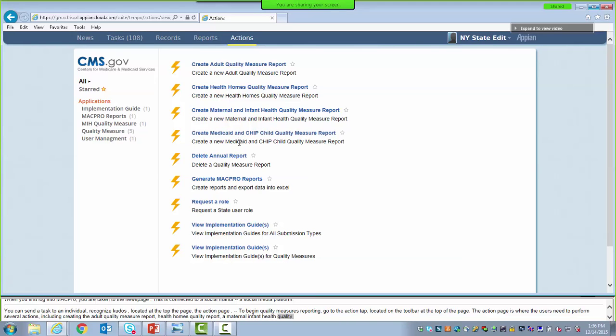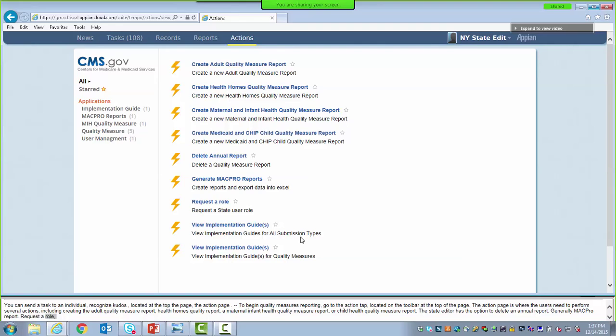The state editor also has the option to delete an annual report, generate a MacPro report, request a MacPro role, or view the implementation guides. There are two options for viewing the implementation guides, and you'll notice in the gray text directly below that the guides are separated by a section for all submission types and an option for quality measures only.